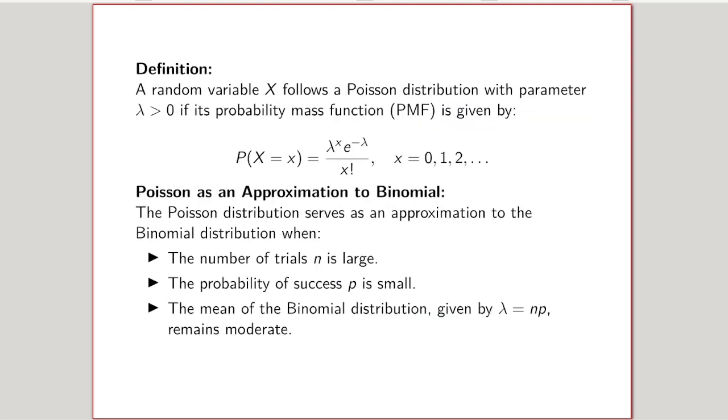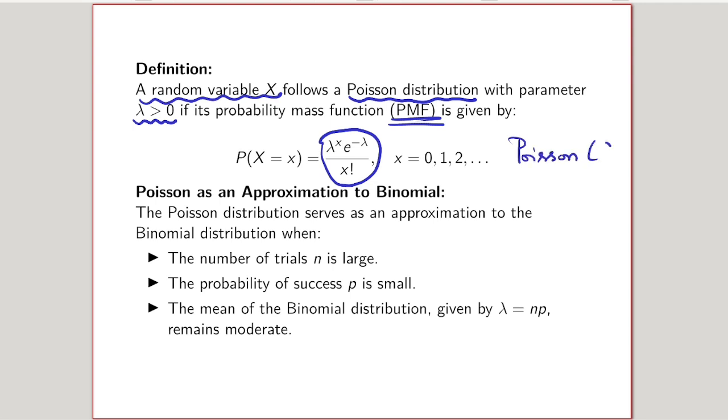Similar to the previous lecture, here also we have to define the probability mass function of the Poisson distribution. A random variable x is said to follow a Poisson distribution with parameter lambda greater than 0 if its PMF is given by lambda power x e power minus lambda divided by x factorial. Note that the parameter of the Poisson distribution is lambda, and x varies from 0, 1, 2, and so on.